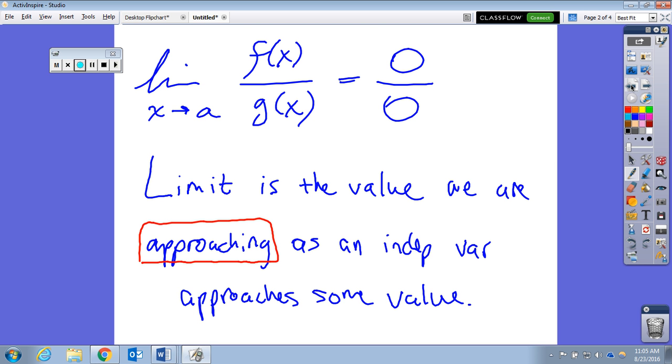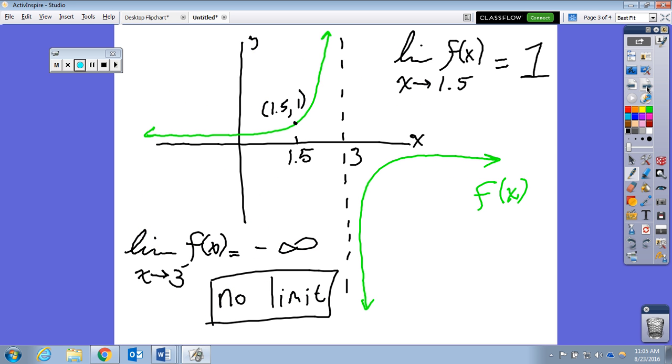Okay, but if it's an asymptote, would it just be negative infinity? No, because look, the asymptote is approaching 0. I want you to imagine that I'm going to keep walking. Am I ever going to get to y equals 0? Am I ever going to intercept y equals 0? No. But will I get infinitely close to it? Yes. So it's approaching 0.